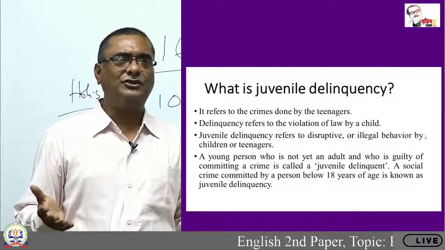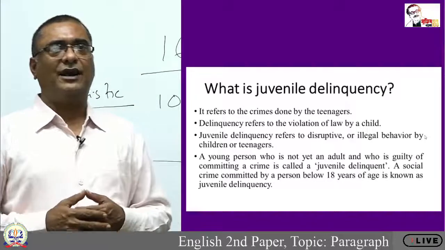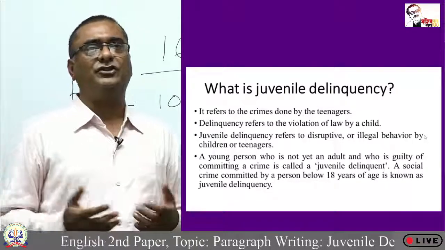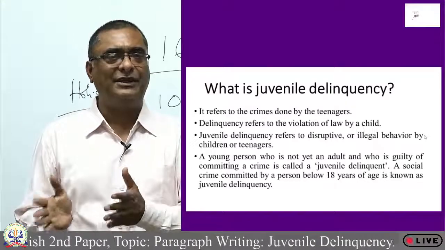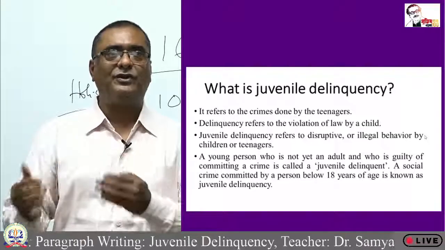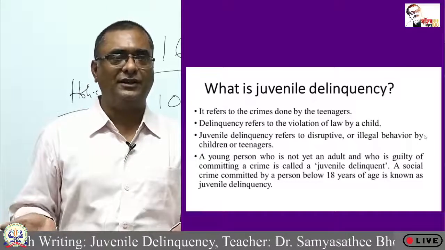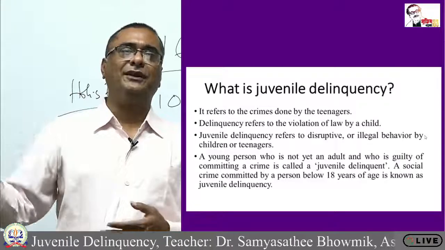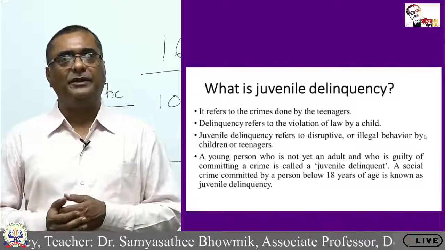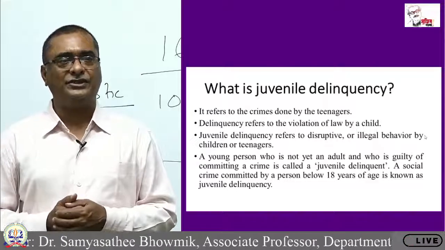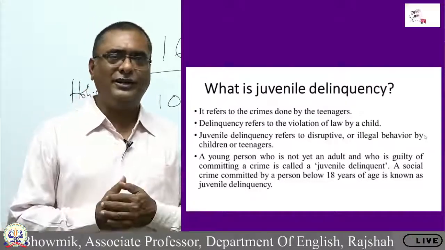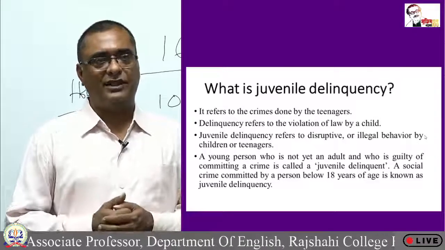And what are the sentences? What is juvenile delinquency? It refers to the crimes done by the teenagers. You can say this. You can also say delinquency refers to the violation of law by a child. Not simply delinquency, juvenile delinquency. I must say juvenile delinquency refers to the violation of law by a child or by children. So you can also use this language. You can prepare it in your own language. Juvenile delinquency refers to disruptive or illegal behavior by children or teenagers. So this is another sentence, and you can also not use this sentence. You can also take help from this sentence.